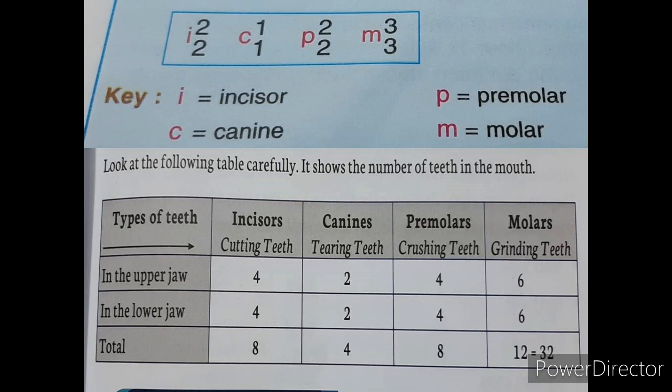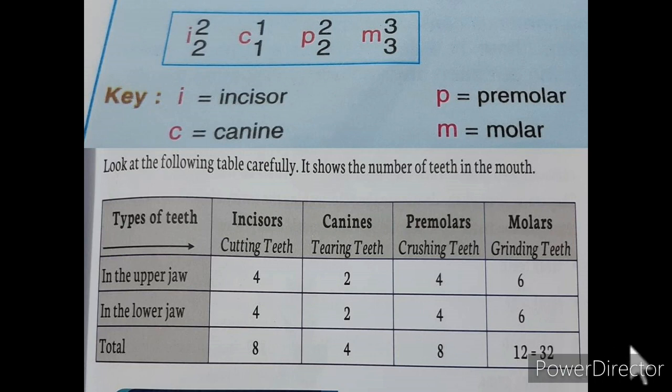Total number of incisors in the mouth is 8. Then canines 4, premolars 8 and molars 12. Total number of teeth present in an adult human being is 32. So how many are there? 32 teeth are present in an adult's mouth.